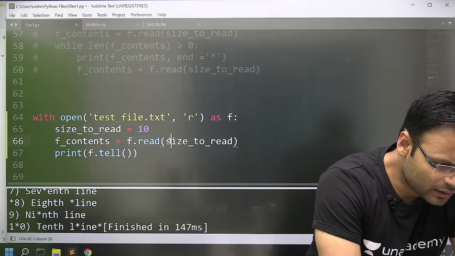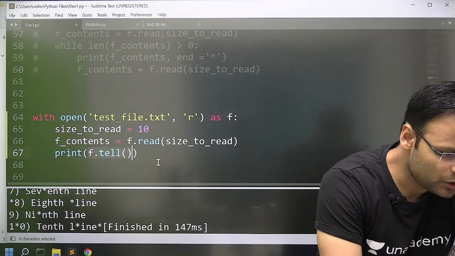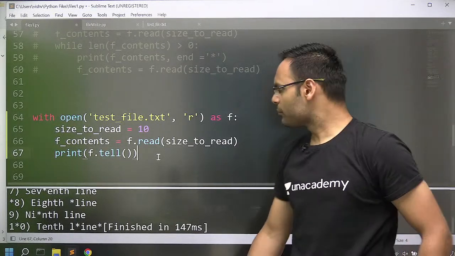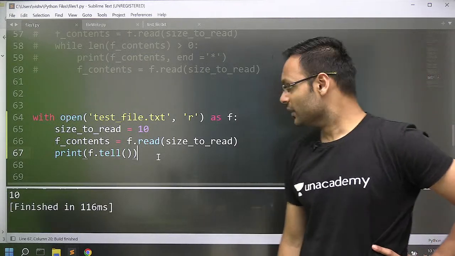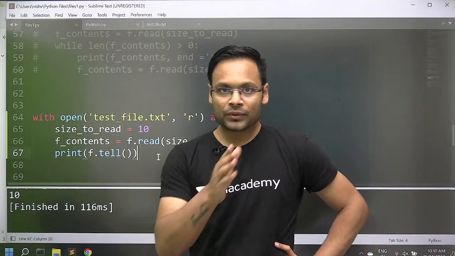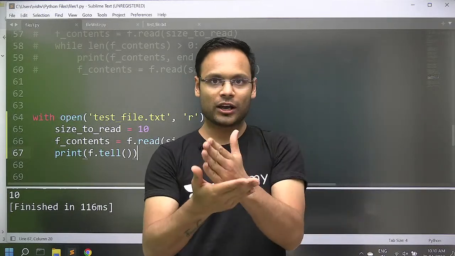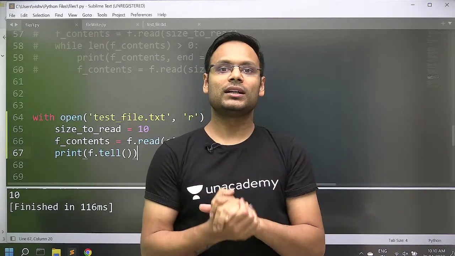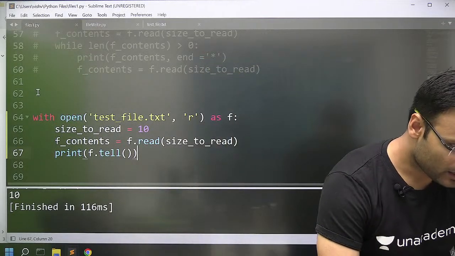I have read 10 characters in f.content, and after that I am trying to print f.tell. I am calling the f.tell function. Look at this, what it prints. 10. You know why? What is the meaning of f.tell? f.tell says that characters 0 to 9 you have already read, with indexing from 0, and now you are on the 10th character next in the file.